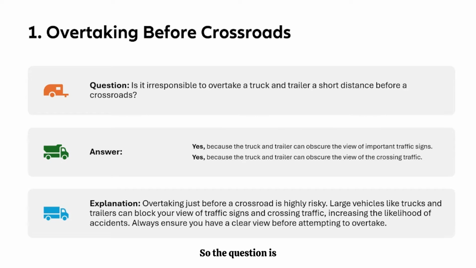So the question is: is it irresponsible to overtake a truck and a trailer a short distance before a crossroads? Yes, of course, it is irresponsible because the truck and the trailer can obscure the view of important traffic signs, which means it might block the view of important traffic signs. And yes, it is irresponsible because the combination can obscure the view of crossing traffic as well. The explanation is given for you.